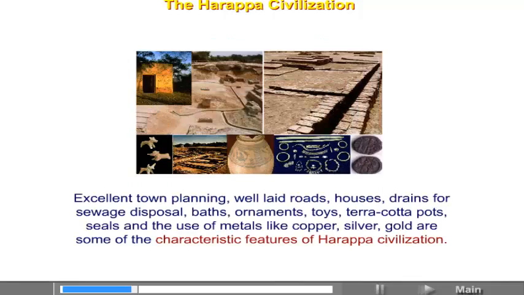Excellent town planning, well-laid roads, houses, drains for sewage disposal, baths, ornaments, toys, terracotta pots, seals and the use of metals like copper, silver, gold are some of the characteristic features of Harappa civilization.